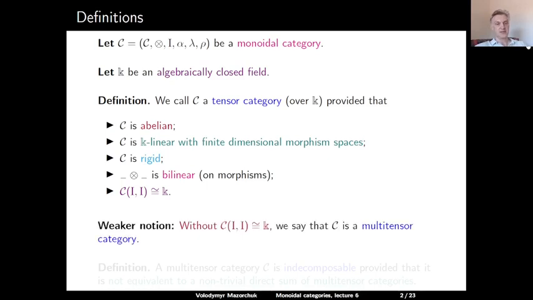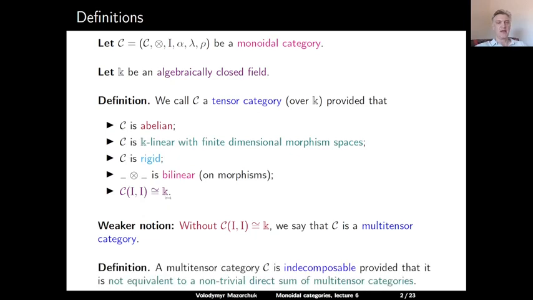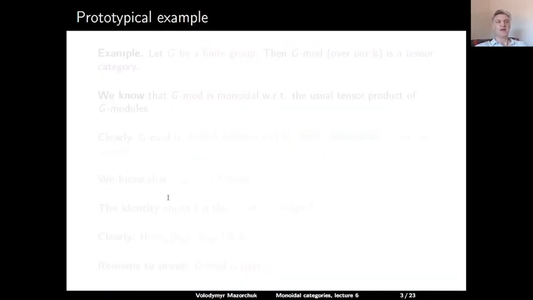If we drop the last condition, then we will call C a multitensor category. So a multitensor category is a category which satisfies the first four conditions, and we forget about the fifth one. And a multitensor category C is called indecomposable, provided that it is not equivalent to a non-trivial direct sum of multitensor categories. Here is the prototypical example.